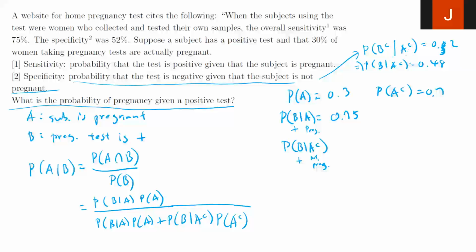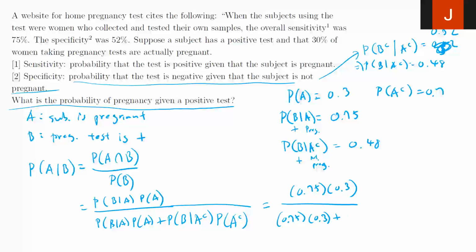So given A complement, B plus B complement has to add up to 1. Let me write this over here. It's 0.52, so we know this value then is 0.48. If I then plug the values in, it's 0.75 times 0.3, over 0.75 times 0.3, plus 0.48 times 0.7. If I evaluate this, it will be roughly 0.4.